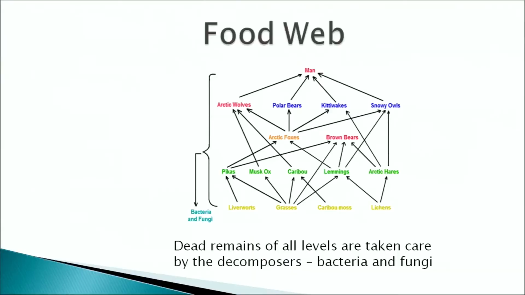This is an example of a food chain in a small aquatic ecosystem, where you can see the phytoplanktons are the main producers, the zooplanktons are the first level consumers which are consumed by the large fishes, and finally the large fishes can also be consumed by the birds on the shore of any aquatic ecosystem. This is another example of a food web. Whether it is a food chain or a food web, the dead remains of all levels are taken care of by the decomposers, that is bacteria and fungi, which bring back the nutrients into the substrate for recycling.